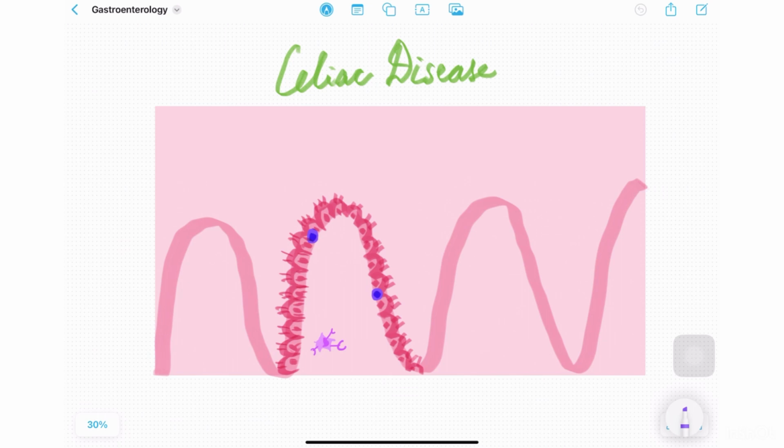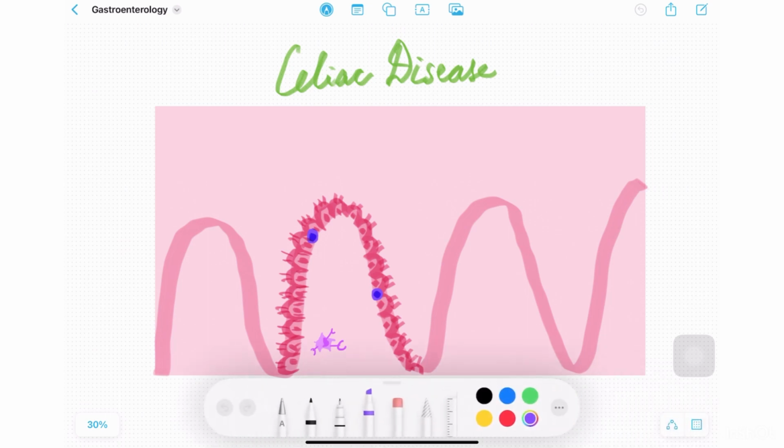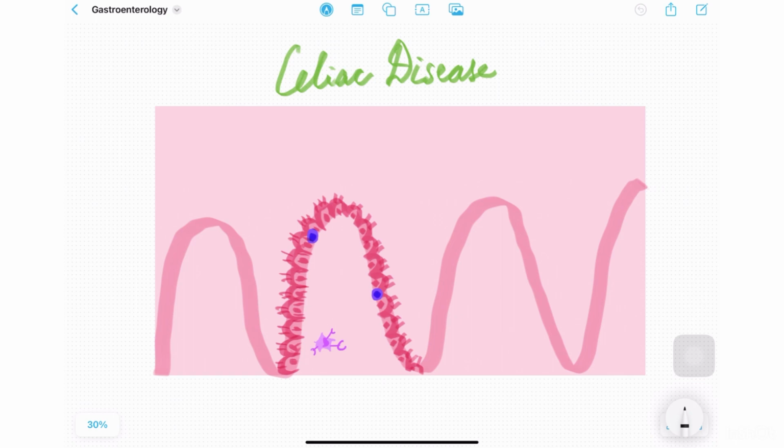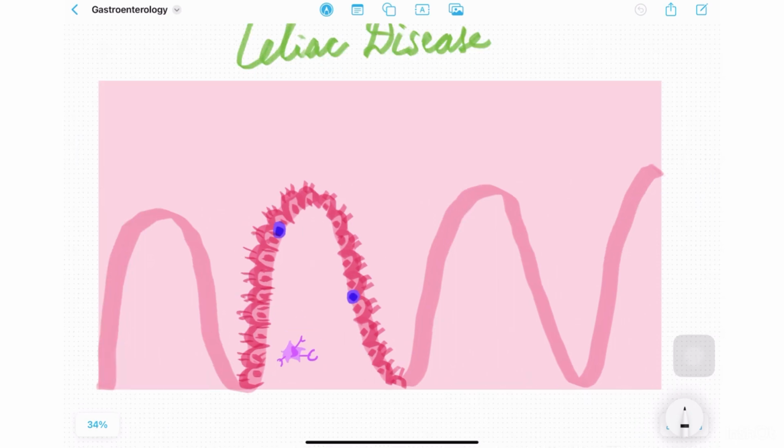Now, celiac disease is an immune mediated enteropathy. This is prominently seen in people of European origin in the distal duodenum and the proximal jejunum. Now, let us assume that a European man has consumed some bread, and we are taking a look at his small intestine. This is the villi, and this is the lumen. So, he has consumed some rice, and in rice, there is a substance called gluten.